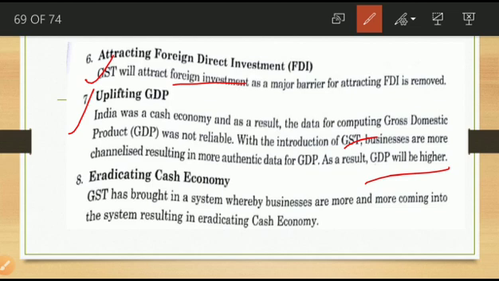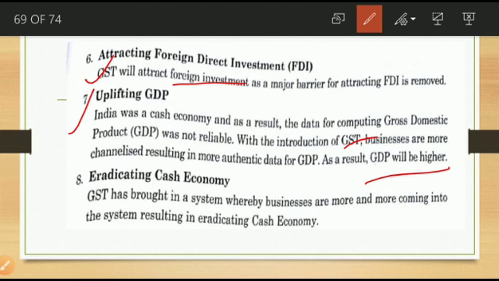India has a cash economy. As a result, the data for computing gross domestic product was not reliable, because in the earlier period so many taxes were there. In such cases, our calculation was not accurate or on a reliable basis. But now only one tax is there, GST. Due to this, computation of GDP is also easier, and we will get the correct GDP. As a result, GDP will be higher.